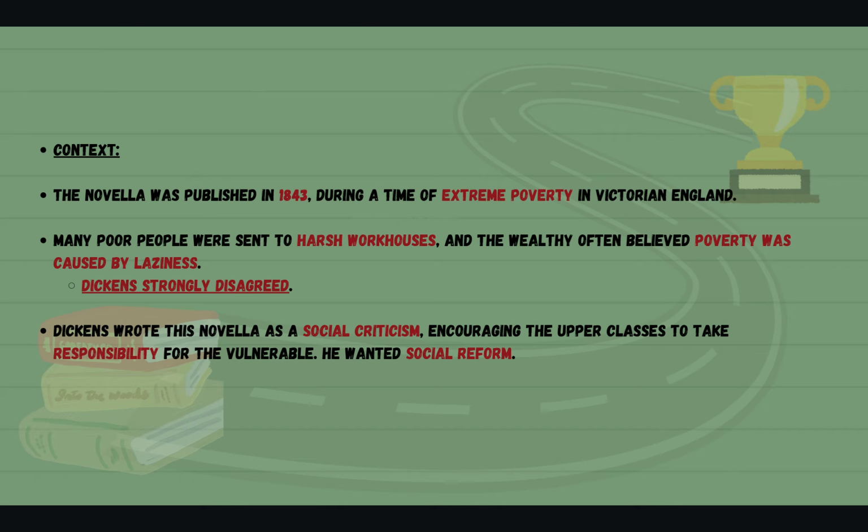So the context of the novella is that it was published in 1843 during a time of extreme poverty in Victorian England. Here, many poor people were sent to harsh workhouses and the wealthy people often believed poverty was caused by laziness, and Charles Dickens strongly disagreed. He wrote this novella as a social criticism, encouraging the upper classes to take responsibility for the vulnerable,